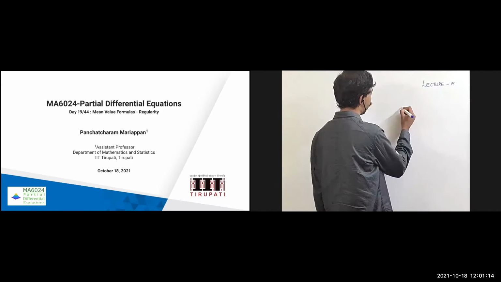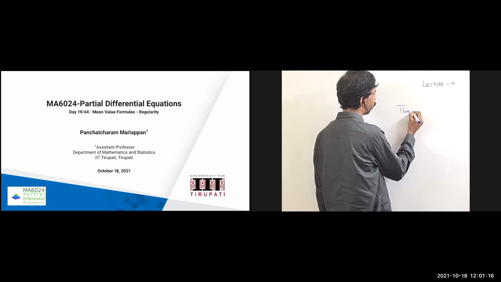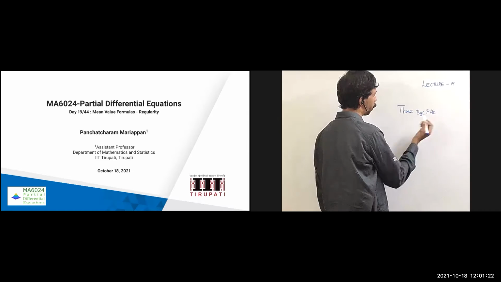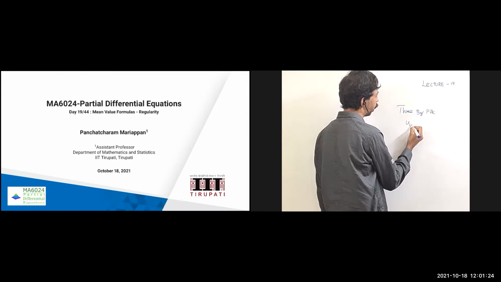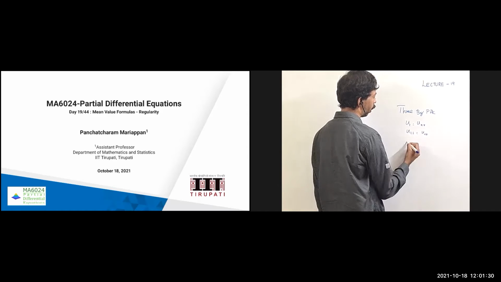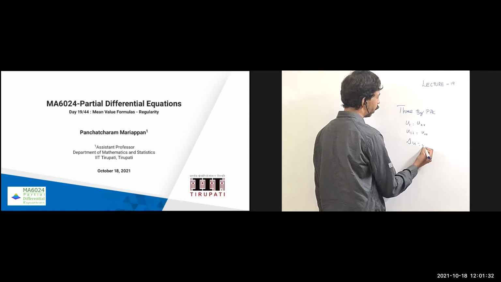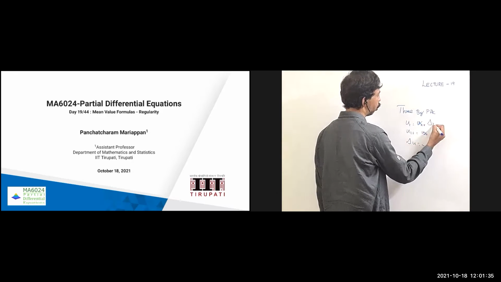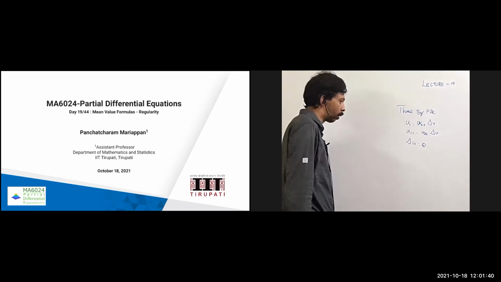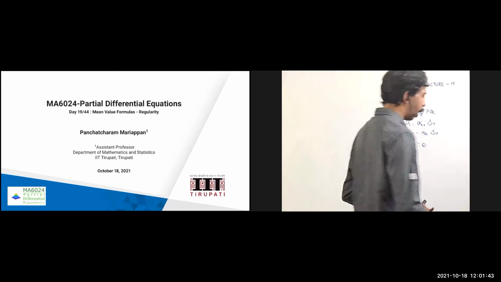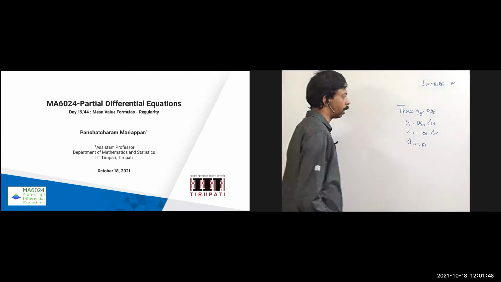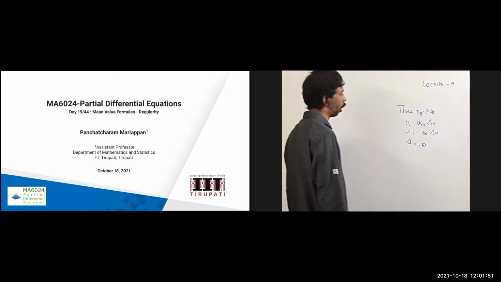We had discussed three big PDEs. Mainly the second order ones: u_t equal to u_xx, u_tt equal to u_xx, and Laplacian of u equal to 0. Or simply I can write it as u_t equal to Laplacian of u and u_tt equal to Laplacian of u. Apart from that, we have discussed the transport equation also. Then we discussed the quasi-linear, semi-linear equations, and how to solve quasi-linear PDEs.